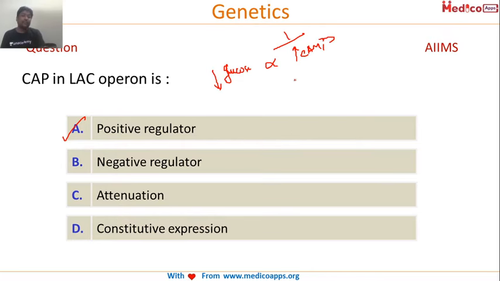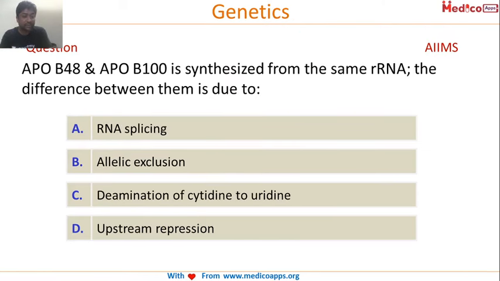As the level of glucose is falling down, the level of cyclic AMP increases, and this cyclic AMP with catabolite activator protein goes and attaches to the promoter region and activates it. So it is acting as a positive regulator. Remember, it is a positive regulator.